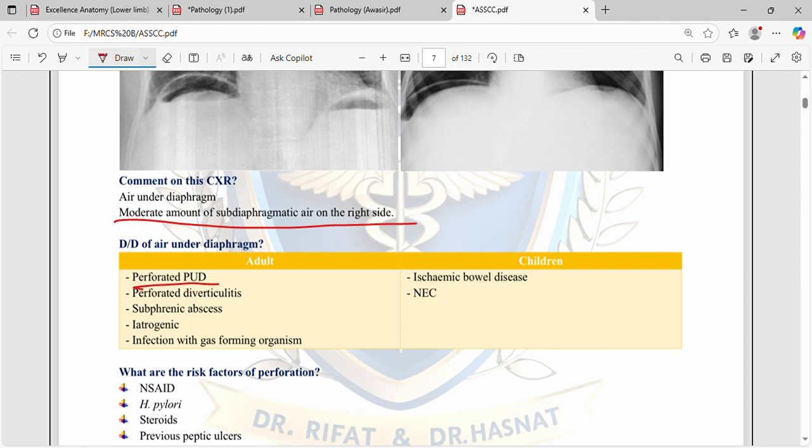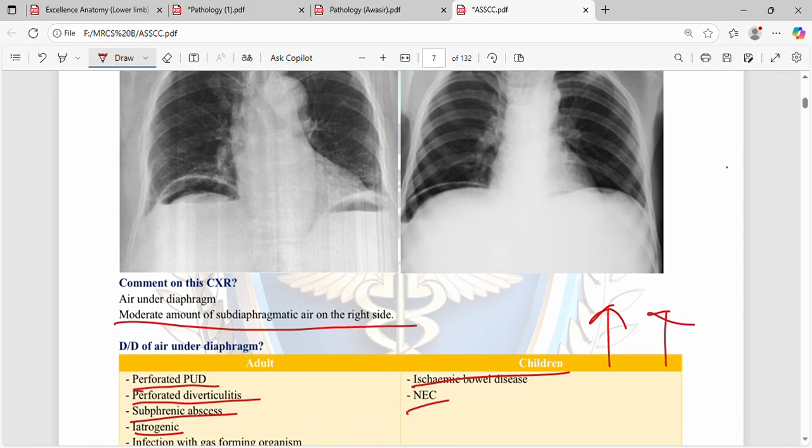So the differentials are perforated peptic ulcer disease, perforated diverticulitis, subphrenic abscess, iatrogenic infection with gas-forming organisms, ischemic bowel disease, and necrotizing enterocolitis. Sometimes after laparotomy there can be air under the diaphragm, so it should be taken into consideration. Also, there is another syndrome called Chilaiditi syndrome, in which the colon comes up here and contains air, so sometimes it looks like air under the diaphragm. So, Chilaiditi syndrome.